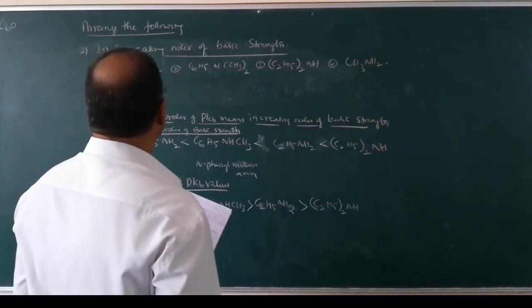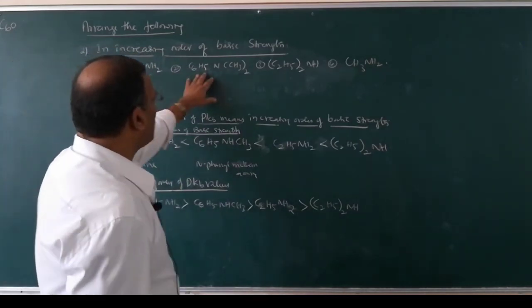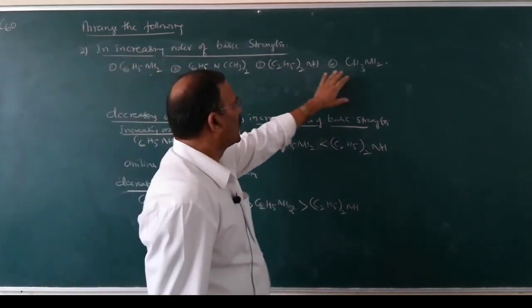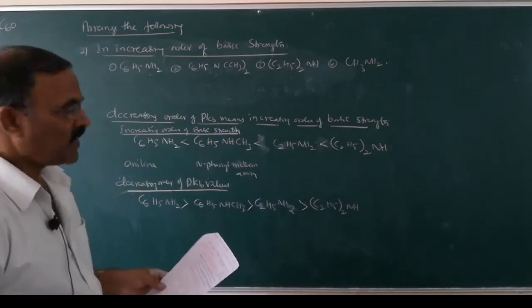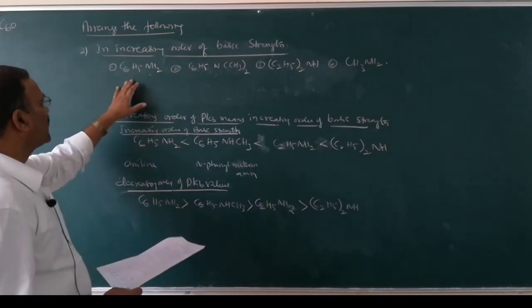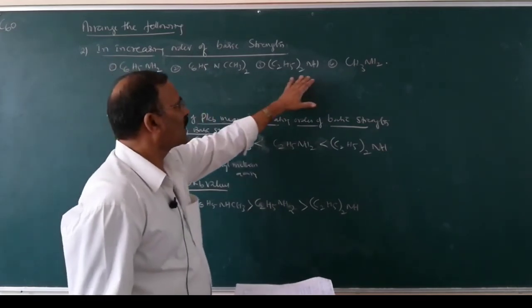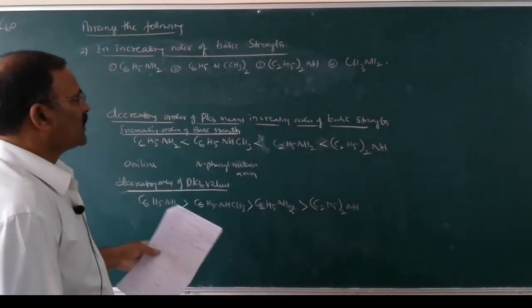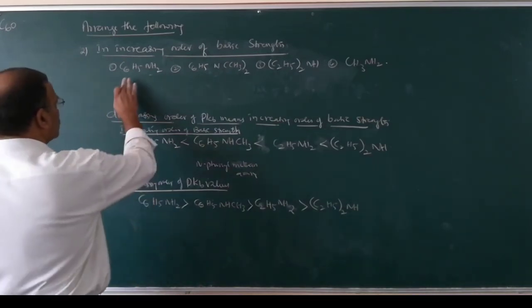So here there are some arylamines and there are some alkylamines. So whose basic strength is least? Arylamines' basic strength is less when compared to alkylamines. So which is less basic?